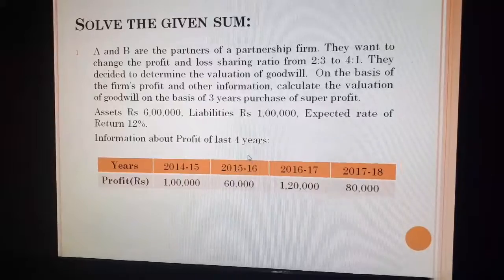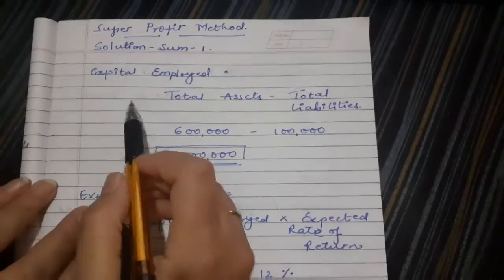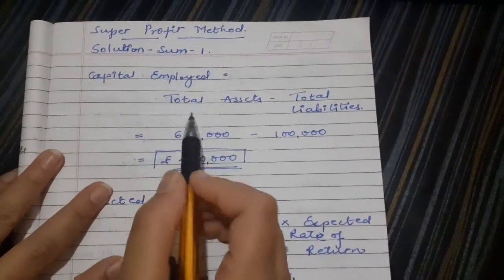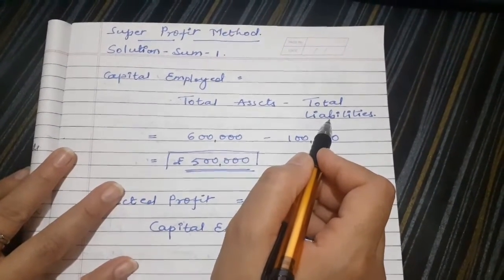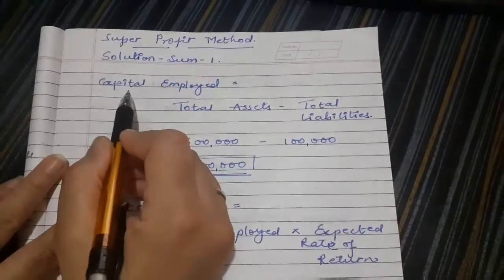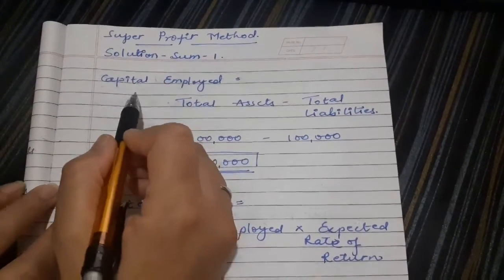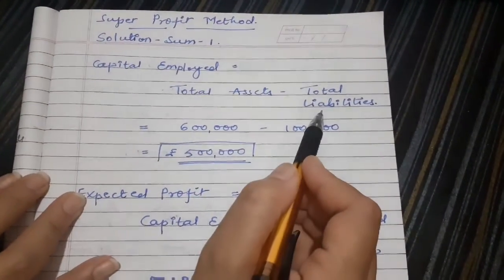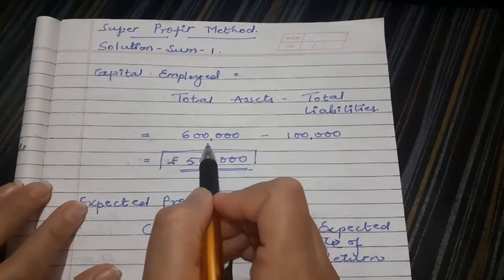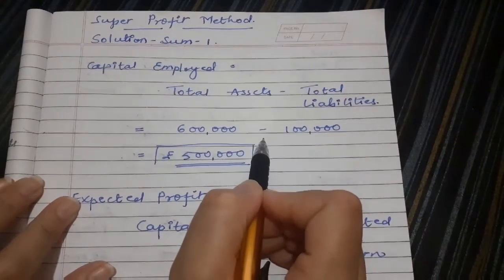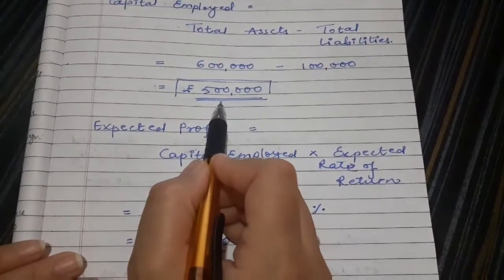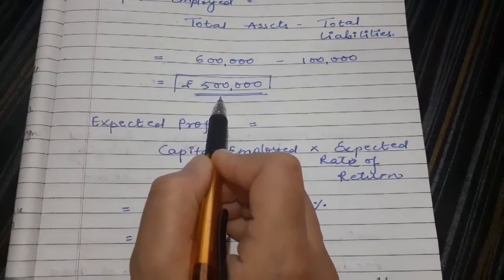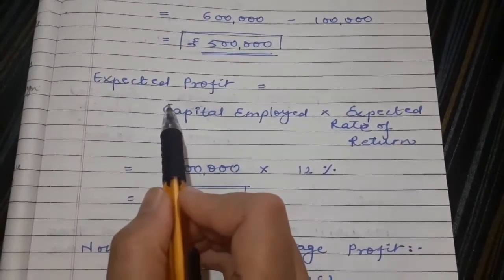Now let's understand the solution. As per the sum, the information about total assets and total liabilities is given. So the very first step is to calculate capital employed. Capital employed is equal to total assets minus total liabilities. Total assets 6 lakh minus total liabilities 1 lakh. The difference comes to rupees 5 lakh. This is capital employed.